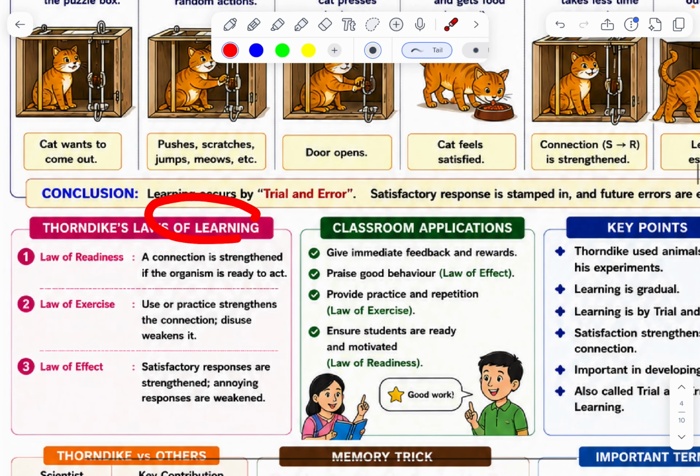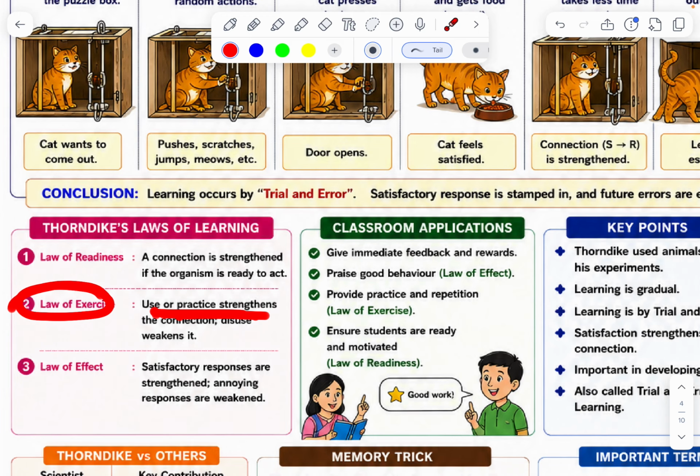First of all, Thorndike's laws of learning. Law of readiness: a connection is strengthened in the organism ready to act. Law of exercise: use or practice strengthens the connection, disuse weakens it.